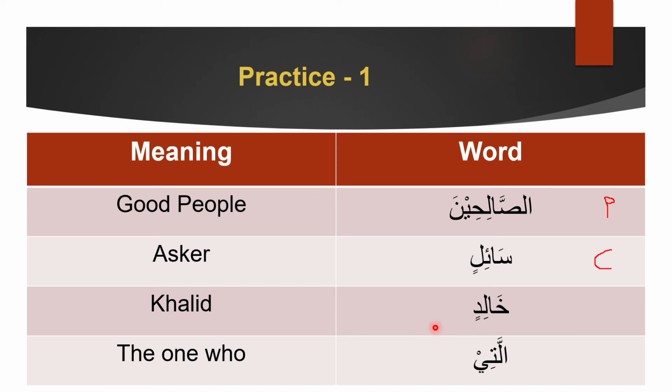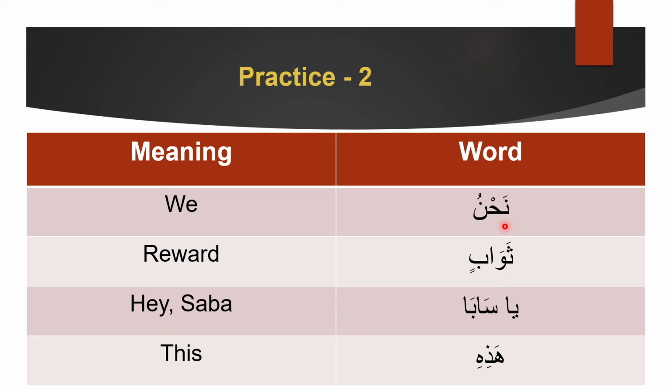Next, Khalid. Khalid, as you can see, is a name. So it's a proper word because it's a name. Proper names are proper. Next, Allati. Allati. The one who. We just now learned Allati as an ism mawsul. Not just that, it's a singular feminine ism mawsul. So it is proper. Next, nahnu. Nahnu, we. We know that we is a pronoun, therefore nahnu is proper.